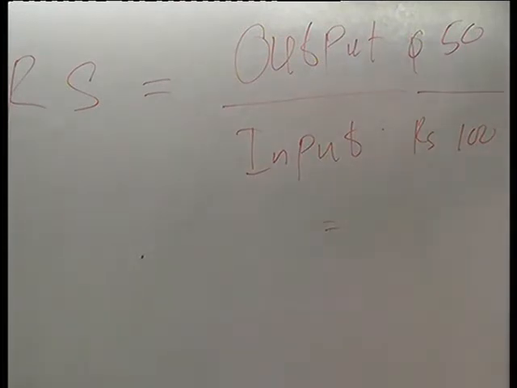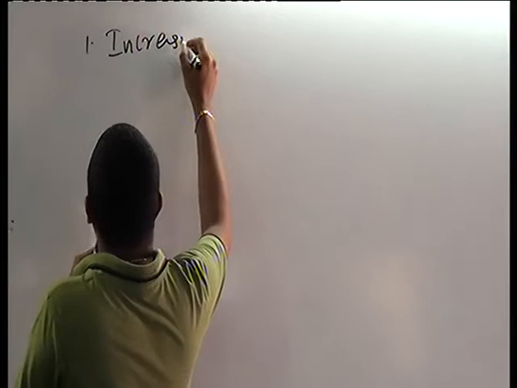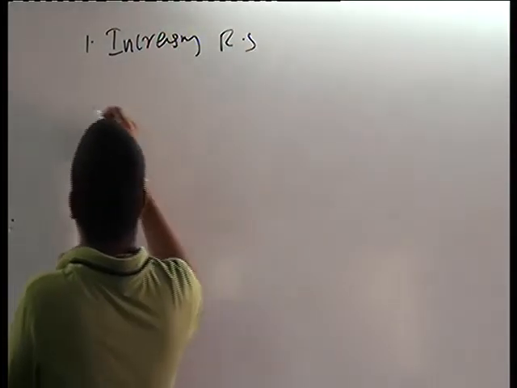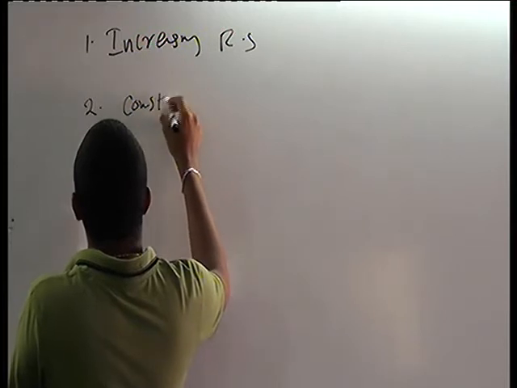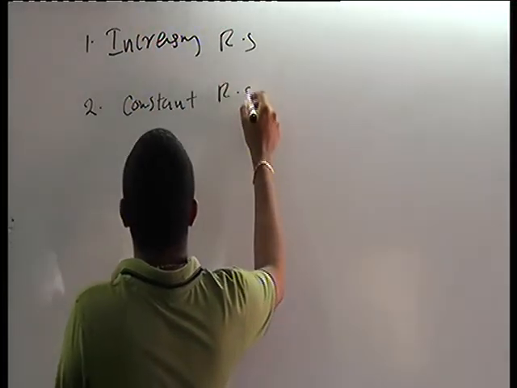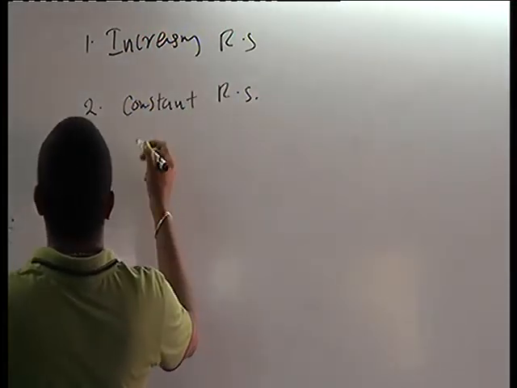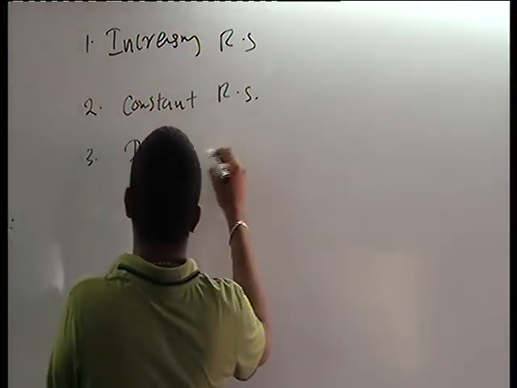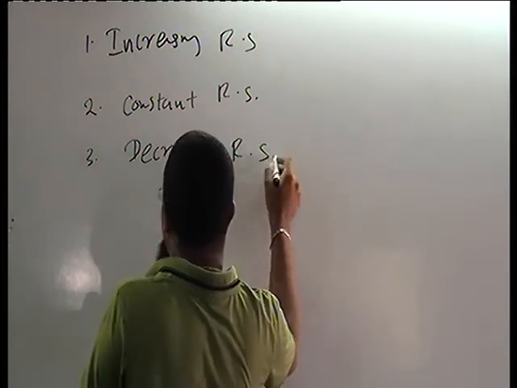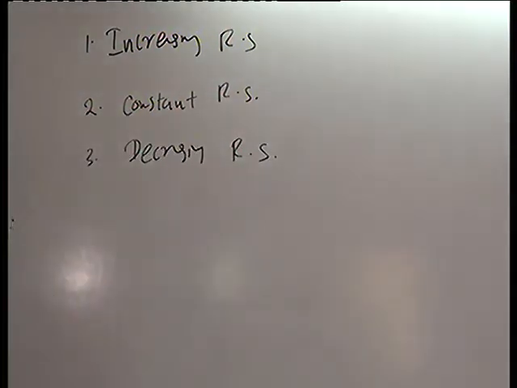First one, write down, increasing return to scale. Second, constant return to scale. Third one, decreasing return to scale.